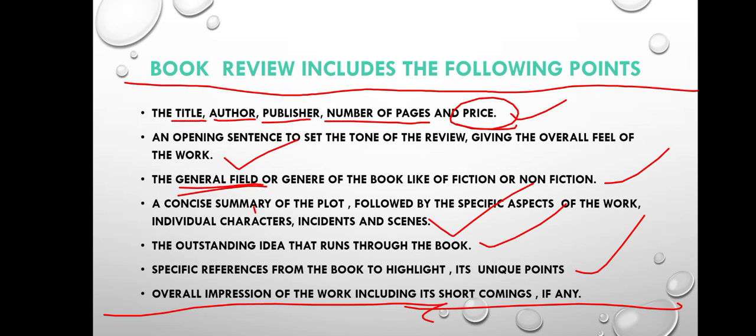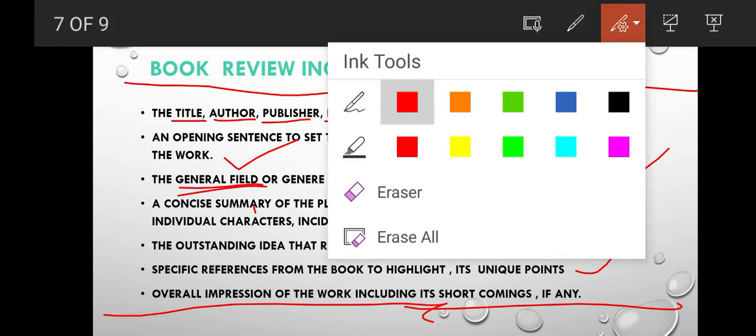For a book review, first you need to write the title, author, publisher name, number of pages and price of the book. Then you have to open with a good catchy heading. Then you need to write the genre, whether it is fiction, non-fiction, horror, whatnot. Then you need to write a very good summary so that people get attracted. After that you need to write an outstanding idea. Then you have to put the unique points. After that you have to add short quotes or whatnot. So this is a good approach to do this.